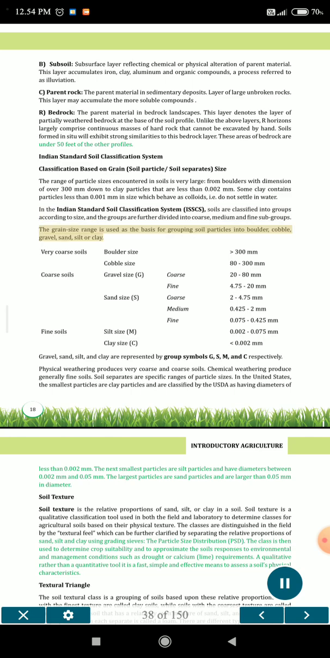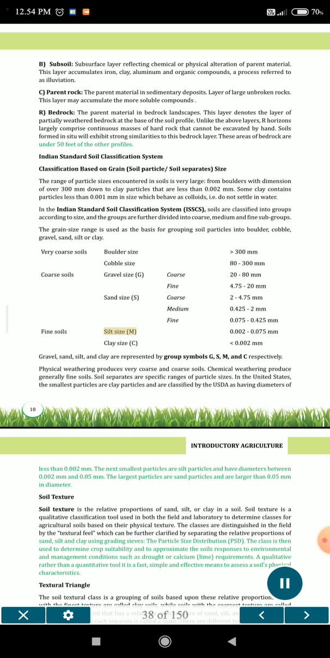The grain size range is used as the basis for grouping soil particles into boulder, cobble, gravel, sand, silt or clay. Very coarse soils. Boulder size: greater than 300 mm. Cobble size: 80 to 300 mm. Coarse soils. Gravel size, G. Coarse: 20 to 80 mm. Fine: 4.75 to 20 mm. Sand size, S. Coarse: 2 to 4.75 mm. Medium: 0.425 to 2 mm. Fine: 0.075 to 0.425 mm.